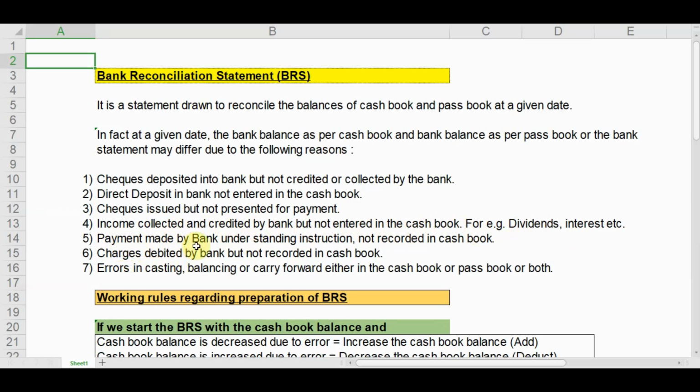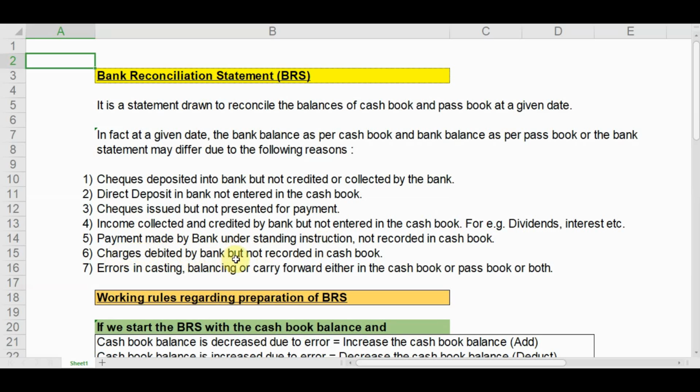Number five is payment made by bank under standing instruction not recorded in the cash book. If the bank makes any payment under standing instruction, for example electricity bills, etc., the amount is debited from the bank account and it is reflected in the passbook, but the same is not entered in the cash book. So the cash book balance is greater than the passbook balance.